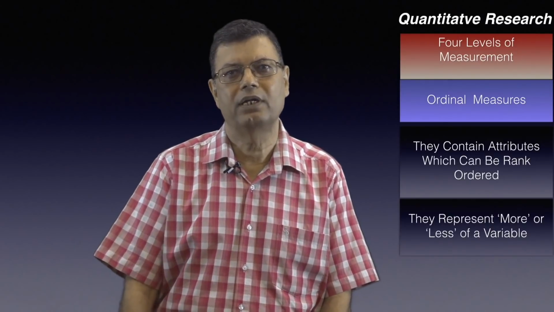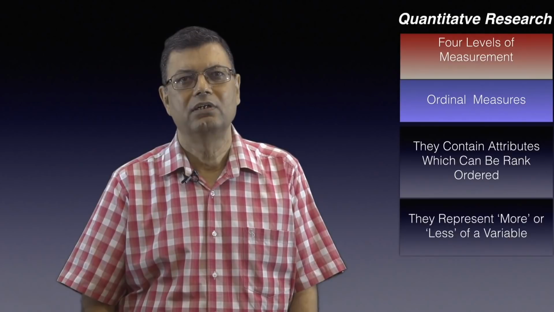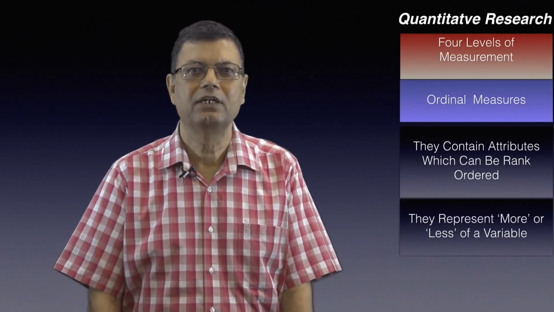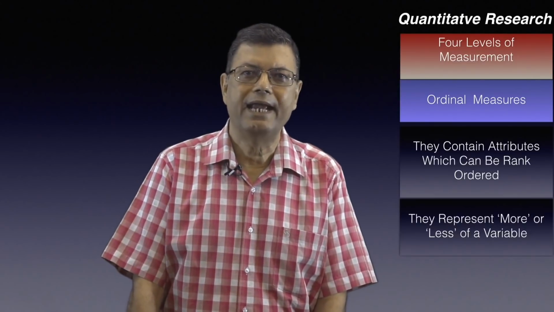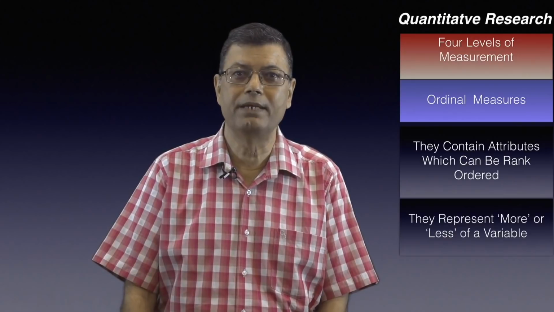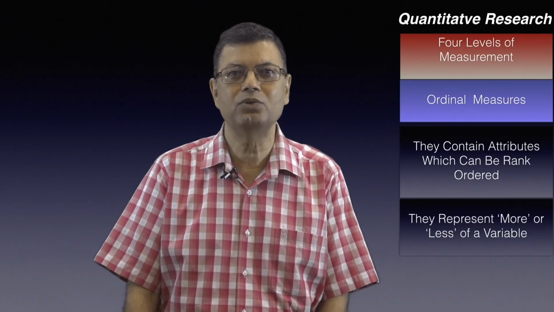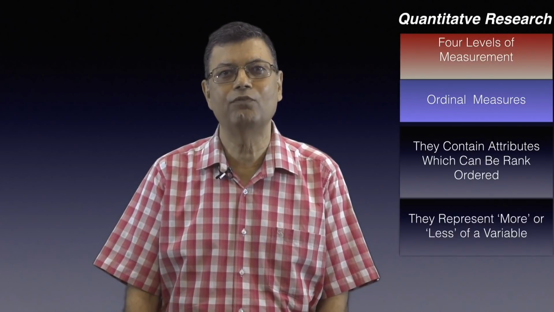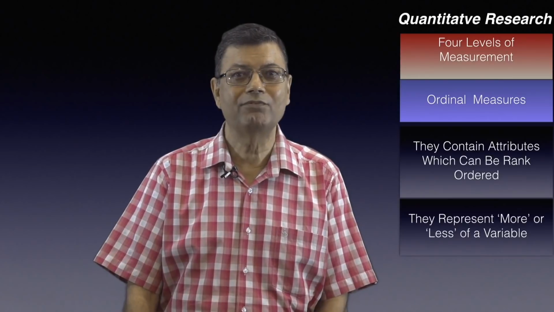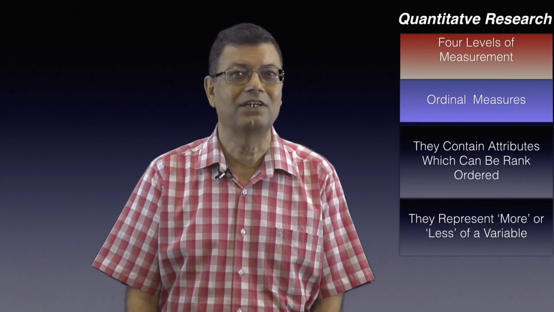We can rank order our subjects as young, middle age, or very old, etc. In nominal measure, we say that attribute is either present or absent. Here in ordinal measures, we say whether our subject has larger amount or higher amount of a given attribute. That is, one may have more job satisfaction, more commitment, etc.